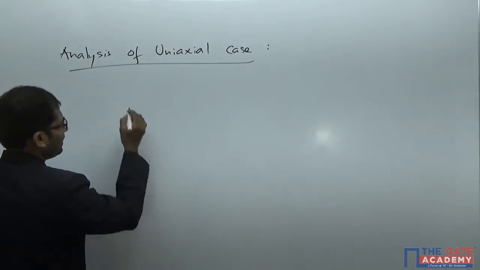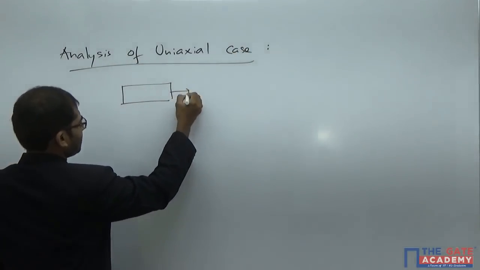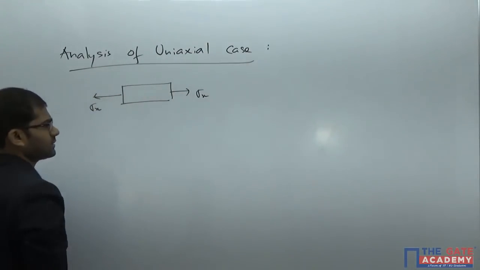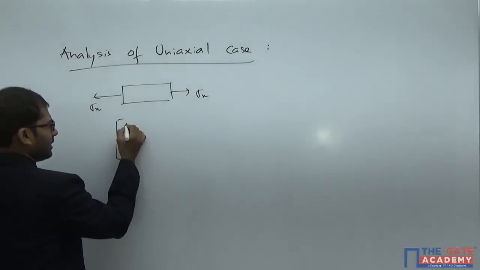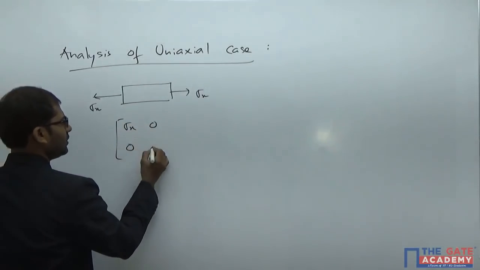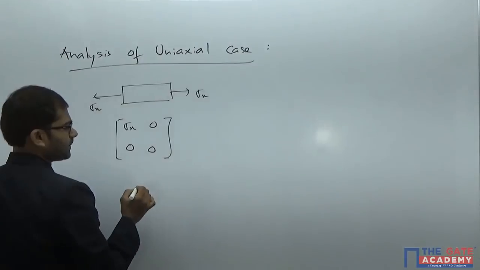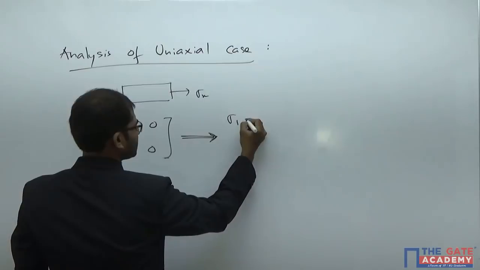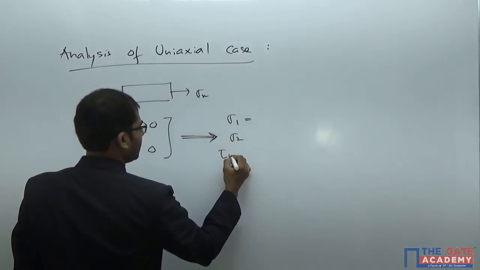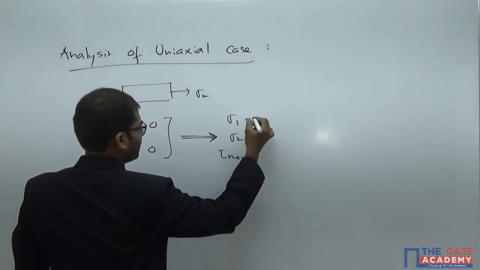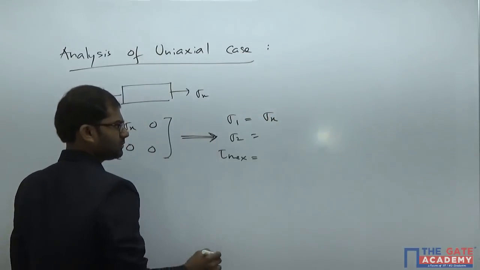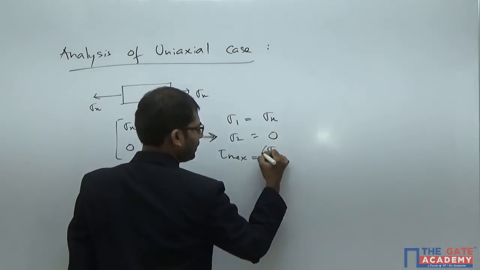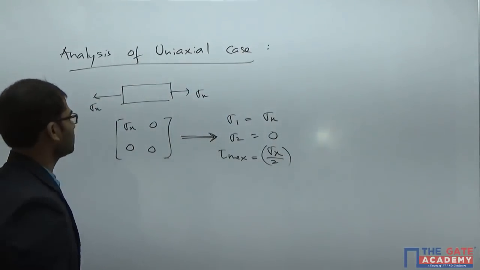It's very simple here. If your metal is experiencing a tensile load in the x direction, it gives rise to tensile stress in the x direction. If you write down the stress tensor matrix, it will be simply sigma x, 0, 0. For this state of stress, if you find the principal stresses sigma 1, sigma 2 and also the maximum shear stress, sigma 1 will come as sigma x, sigma 2 will come as 0, and tau max will come as sigma x by 2. You can check the calculations of that.